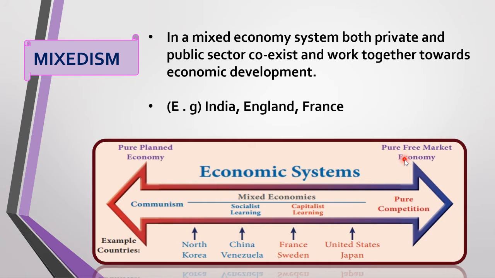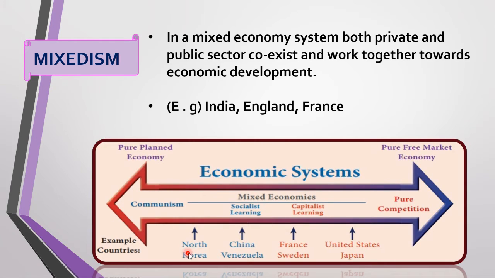If there is total freedom, then it is called the pure free market economy. What do you mean by mixedism? In between the pure planned economy and the pure free market economy, we have the mixed economy. Mixed economy is a combination of socialistic and capitalistic. We have taken the good of socialism and the good of capitalism, ignoring the evils.